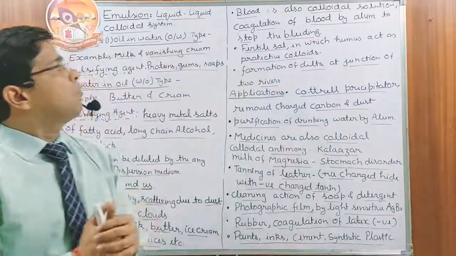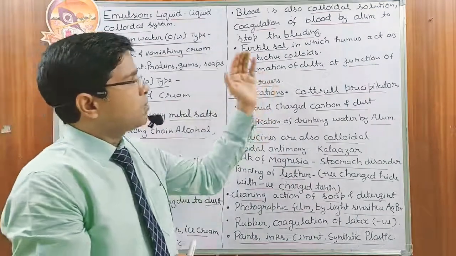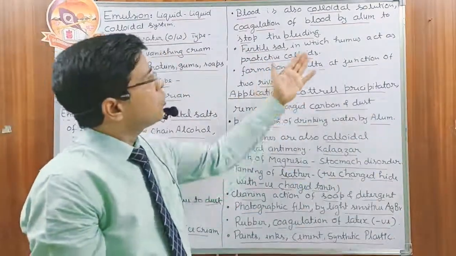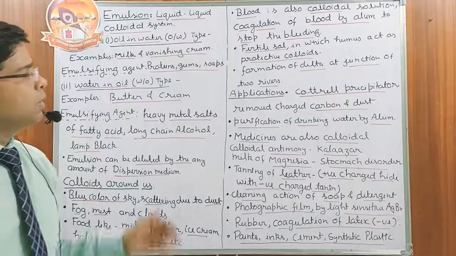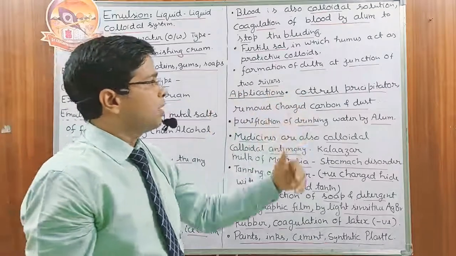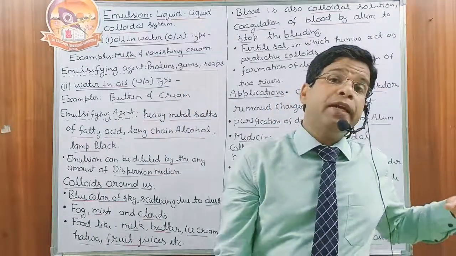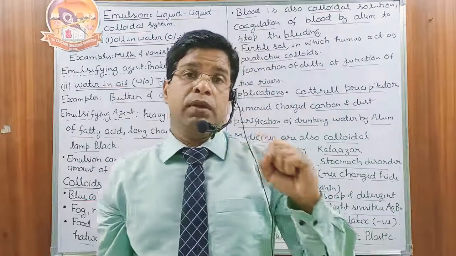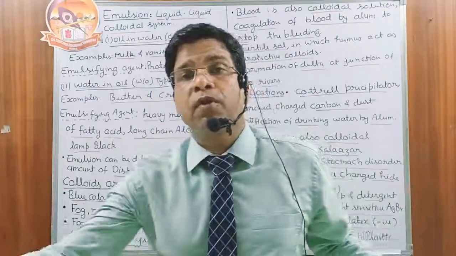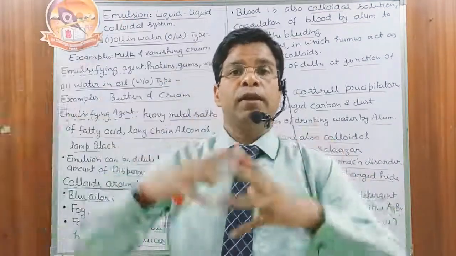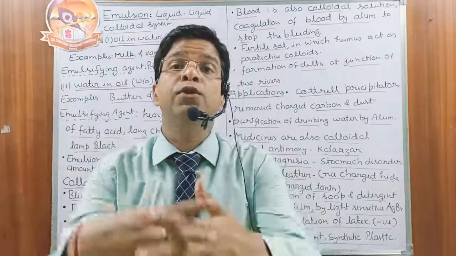Next, fertile soil. Fertile soil is also colloidal in nature, in which the humus acts as a protective colloid. Then the next one is the formation of a delta at the junction point of two rivers. Look, river A coming from the x direction has positive colloidal impurity. River B is coming from the y direction, it has negative colloidal impurity. Whenever they meet each other, the positive and negative charges neutralize each other.